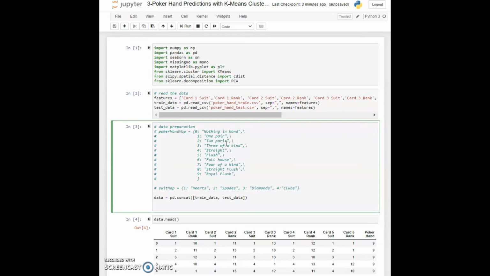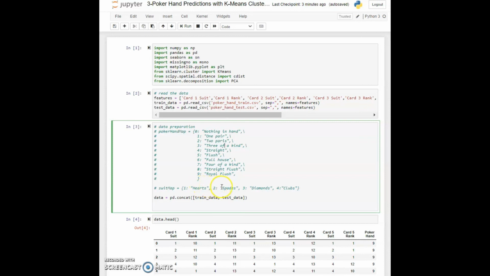So now our dataset is numerical, but if you want it to look prettier, you can use these dictionaries to encode the numerical variables to categorical variables. What I've done here is create a poker hand map in which 0 represents nothing in hand, 1 represents one pair, 2 represents two pairs, 3 is three of a kind, 4 is straight, 5 is a flush, and so on and so forth.